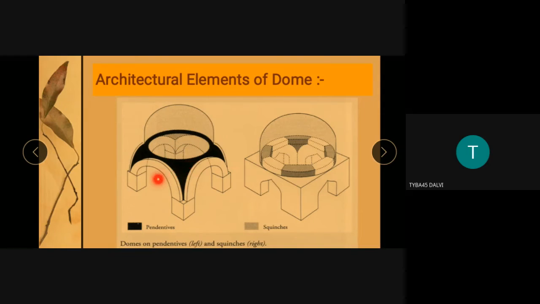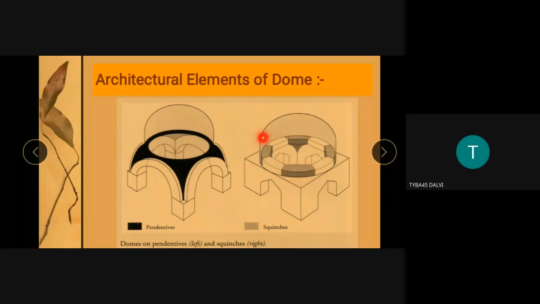You can see the prominent use. These pendentives are prominently used in Ali Barid's tomb in Bidar in the Deccan Sultanate, and are also employed in Humayun's tomb and the Taj Mahal. And prominently from this period is the Gol Gumbaz. You can see the squinches.